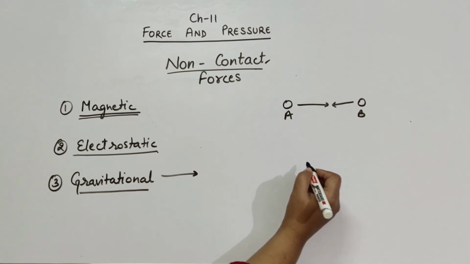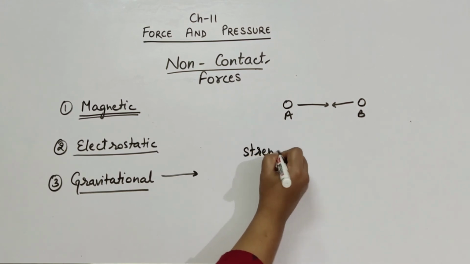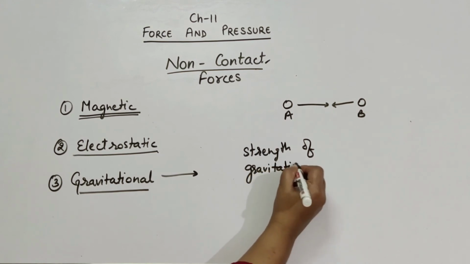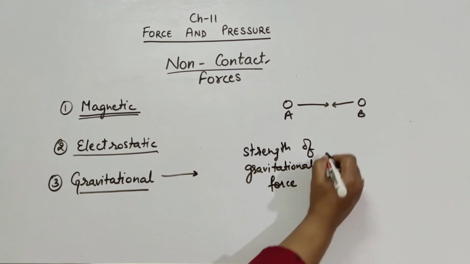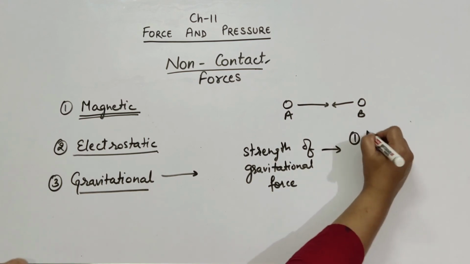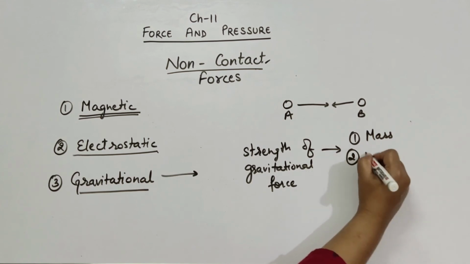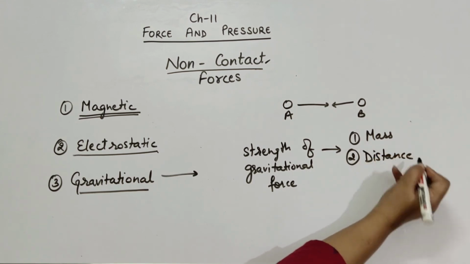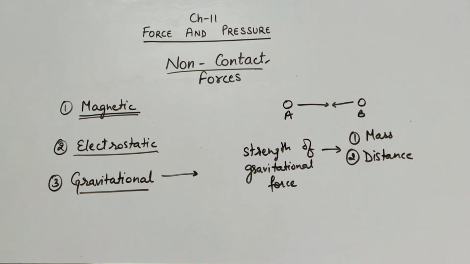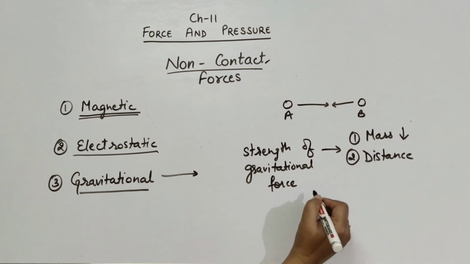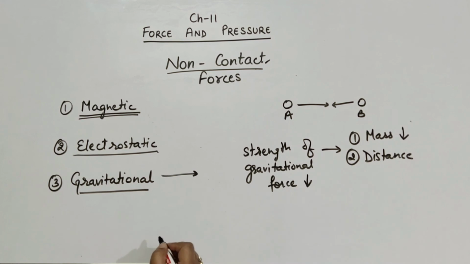And the magnitude or the strength of gravitational force depends on two factors. First one is the masses of the objects involved, and second one is the distance between them. If the masses of the objects are small, then the force of gravitation between them will also be small and cannot be detected easily.